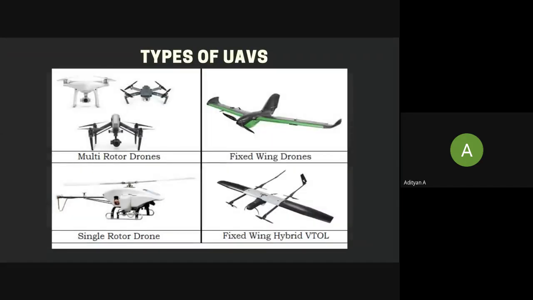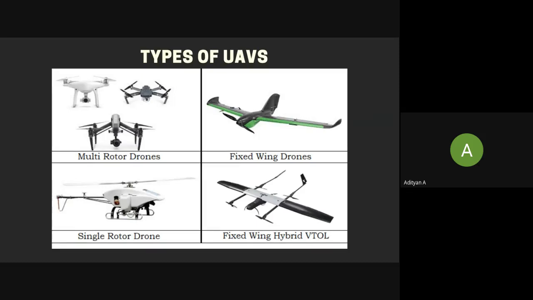Then we spoke on the types of UAVs: multi-rotor drones, fixed-wing drones, single-rotor drones, and fixed-wing hybrid drones. Multi-rotor drones are the ones you usually see around. When people picture a drone, they're usually picturing a quadcopter, which is a multi-rotor drone with four rotors.